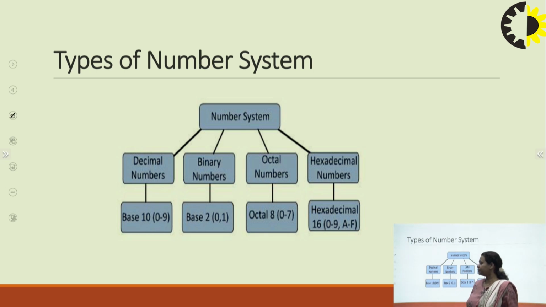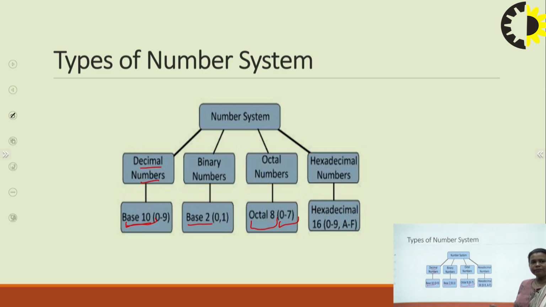So what is the decimal number system? The numbers we generally see, from 0 to 9, come under the decimal number system. It has base 10. As it is the decimal number system, remember it has base 10. Binary numbers are generally denoted by two bits, either 0 or 1, and have base 2. Then we come to octal numbers. The octal number system uses numbers from 0 to 7 and has base 8. As the word octal means 8, it has base 8.